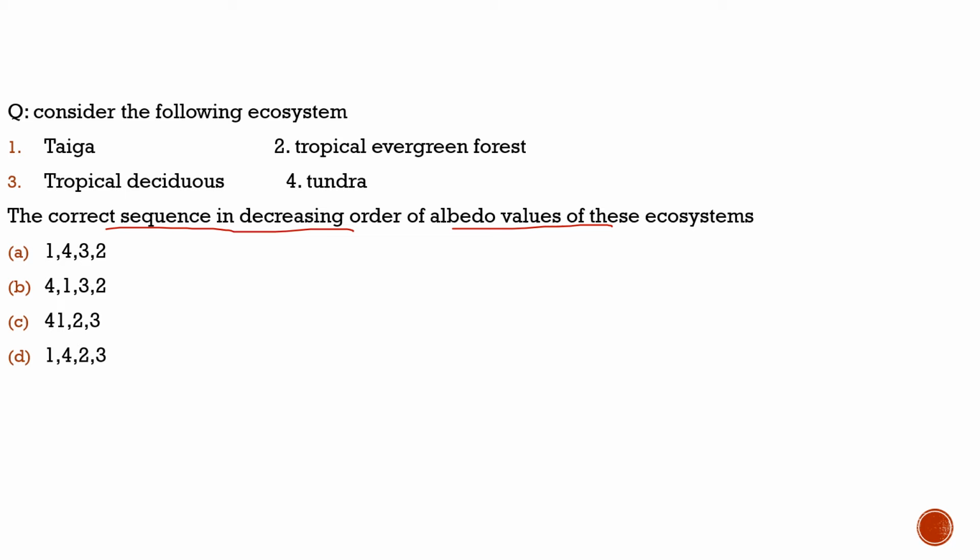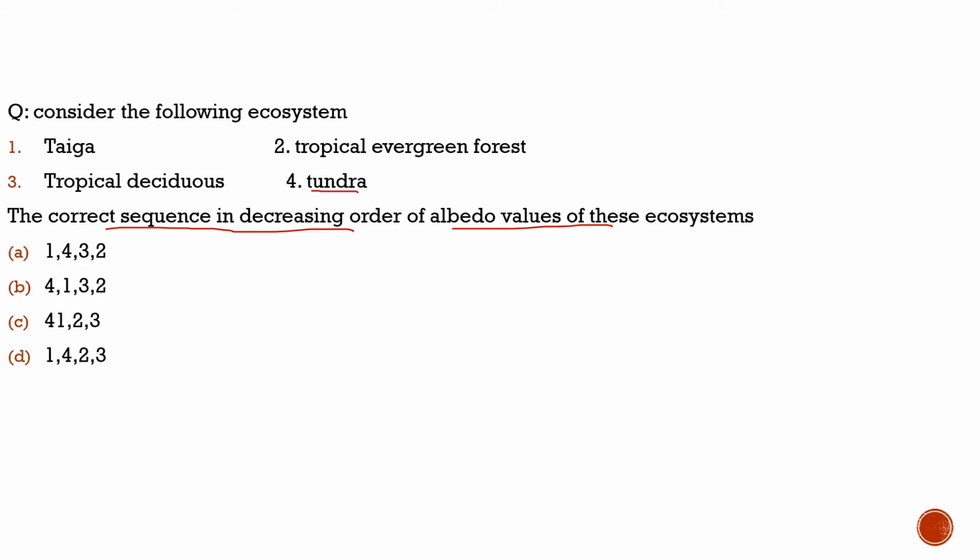In a nutshell, albedo is how much light is reflected back. In the simplest layman's language, which of the following ecosystems reflects the most light back? For example, snow has the highest albedo, so we can assume that it reflects the most light back. That's why it is white in color. So this is the little physics behind it.